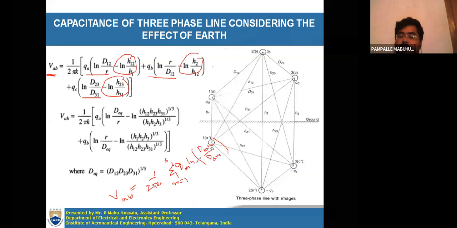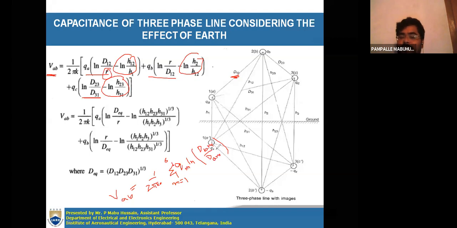Q1 ln D_B1 by D_A1. So D_B1 is the distance between B and 1, which is D12. And D_A1 is the self distance, which is represented as R.